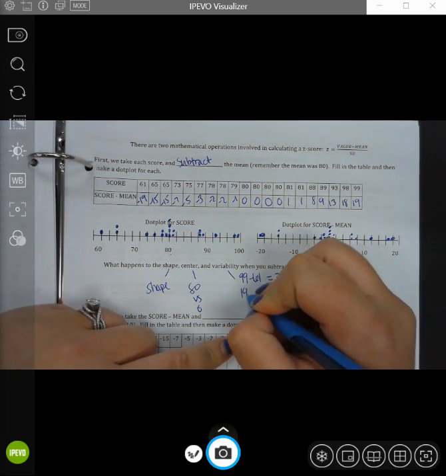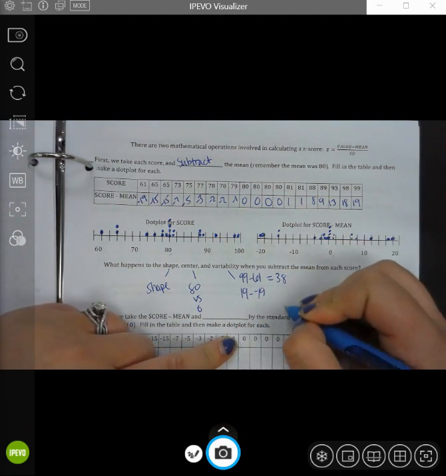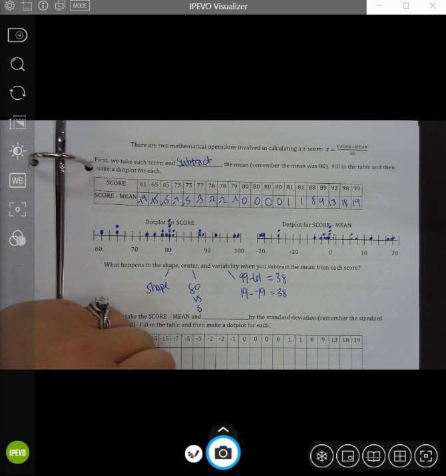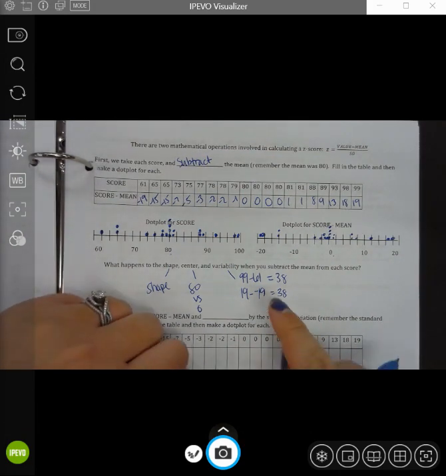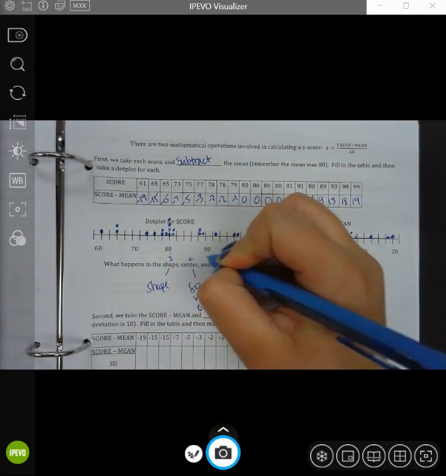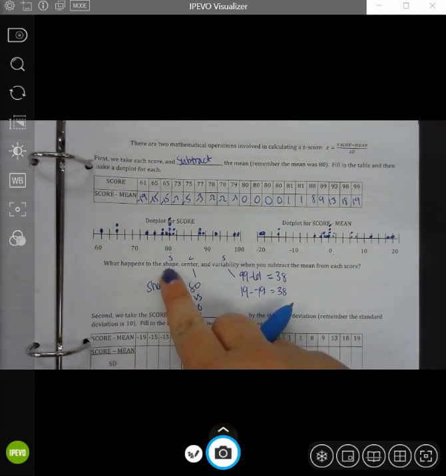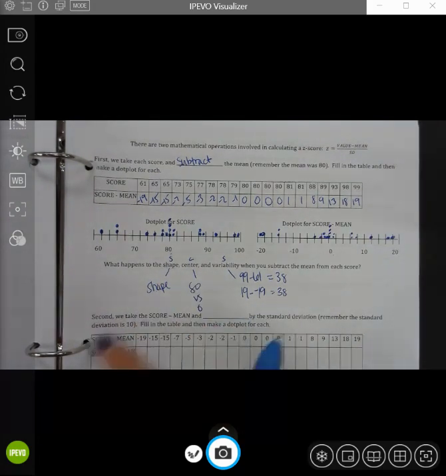For the range of the second one, I'll take 19 minus a negative 19. I still get 38. The range has not changed. The variability, the spread has not changed. So the shape is the same, the center did change, and the variability, the spread stayed the same. Keep those in mind.